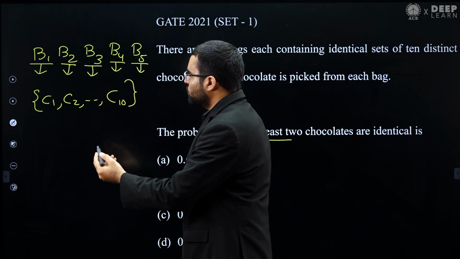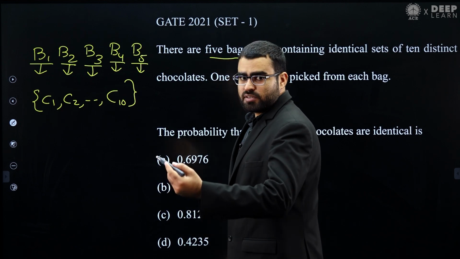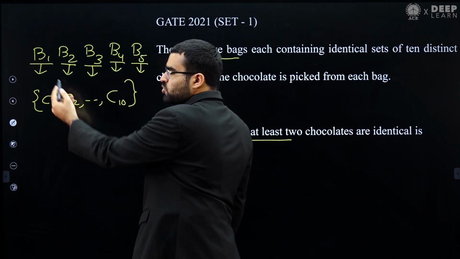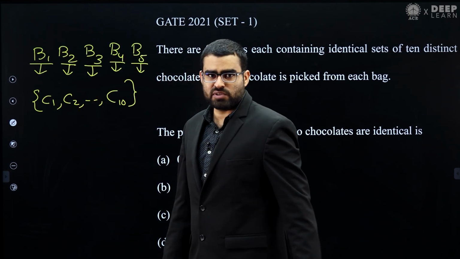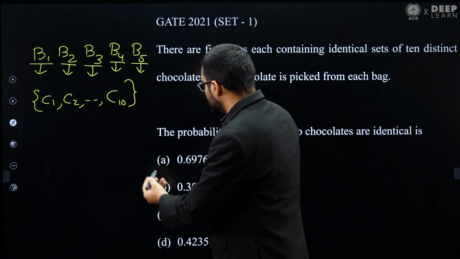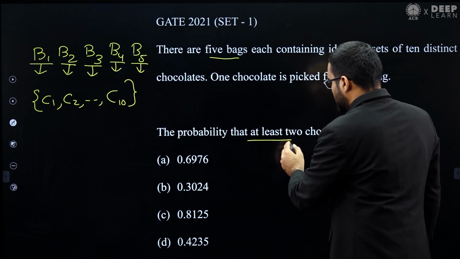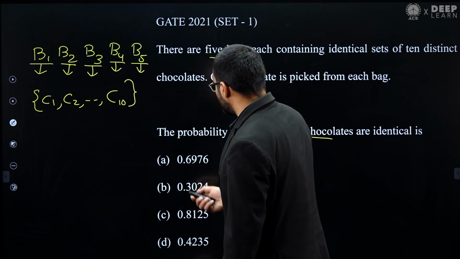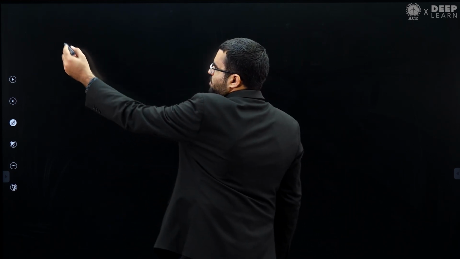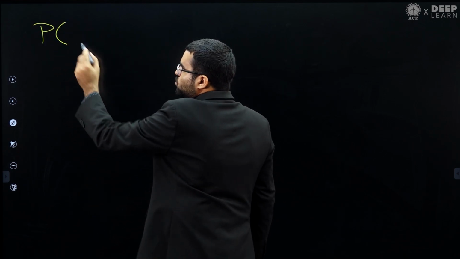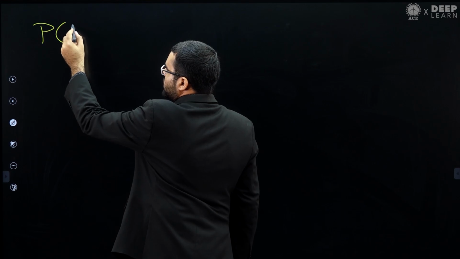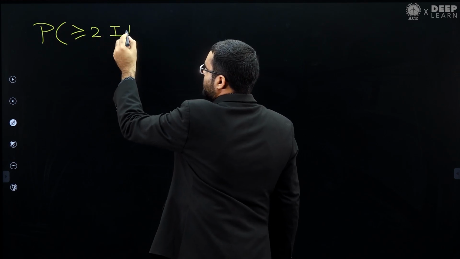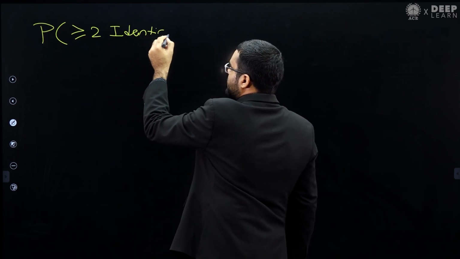Now when we do this, it might happen that from B1 and from B2, let's assume we are taking the same chocolate. From B1 we are taking C1, and from B2 also we are taking C1. So in that case, the probability that at least 2 chocolates are identical is what we want to find out. So let's see how to solve it. The probability that at least 2 chocolates, greater than or equal to 2 chocolates, are identical.